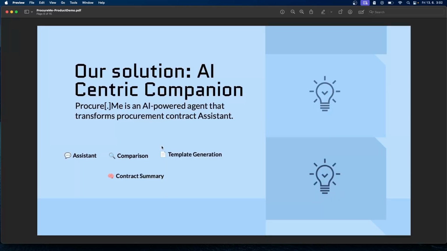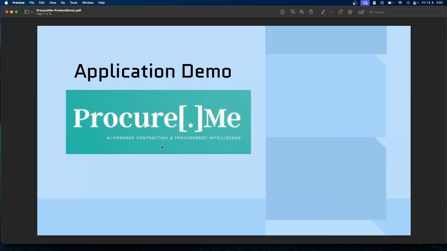So what is our solution? It is an AI-centric companion which has assistant capability, can compare different contracts, can generate templates based on already existing contracts, and can also provide summaries of the contracts. So how does it work? Let's have a look at the demo.